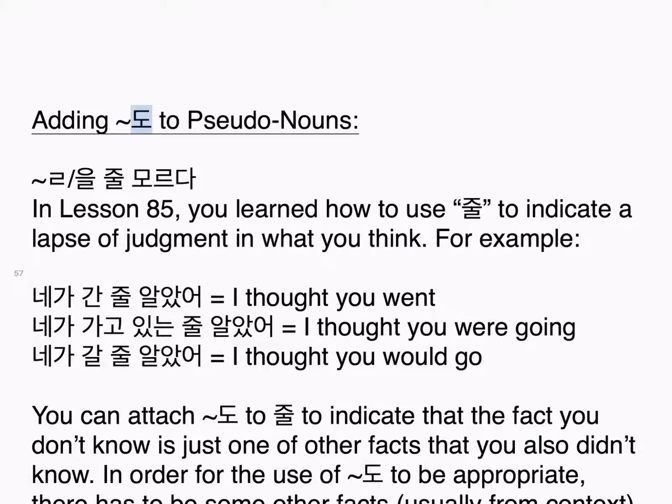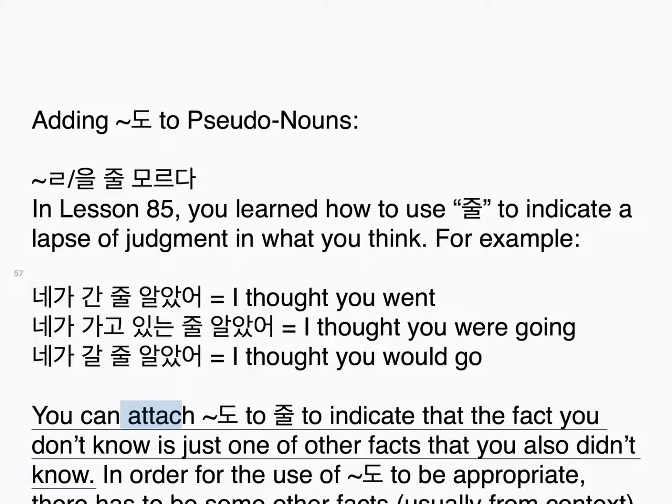Adding 도 to pseudonouns, tilde 을 줄 모르다. In Lesson 85, you learned how to use 줄 to indicate a lapse of judgment in what you think. For example, 내가 간 줄 알았어. I thought you went. 내가 가고 있는 줄 알았어. I thought you were going. 내가 갈 줄 알았어. I thought you would go.